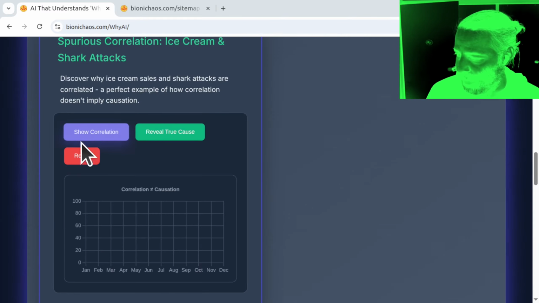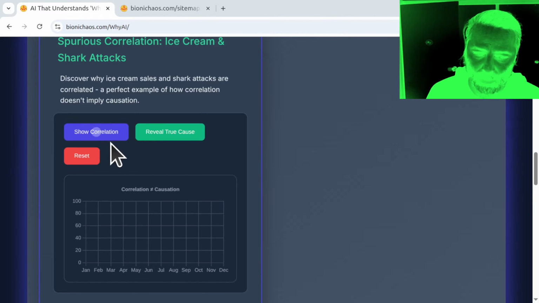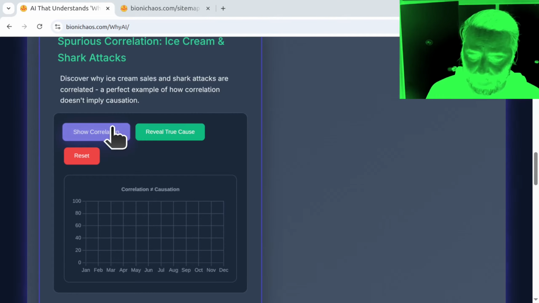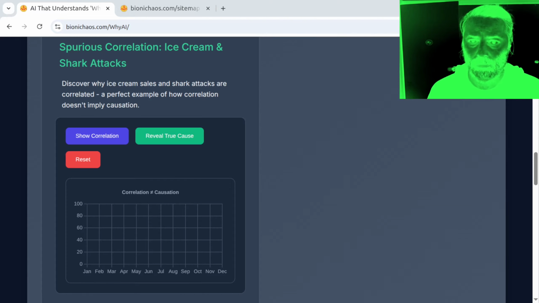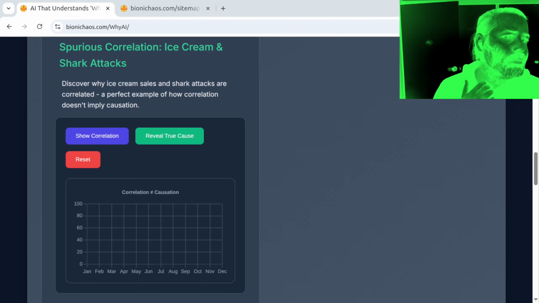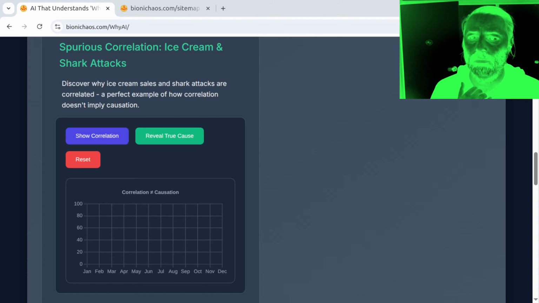Can you review it real quick before we run the simulation to see what it is? What do you expect to see on the chart when I press the buttons, when I run the simulation? Okay, this one is titled Spurious Correlation, Ice Cream and Shark Attacks. The page explains that it will help discover why ice cream sales and shark attacks are correlated, using it as an example of how correlation doesn't imply causation. There is a graph with the title, Correlation Does Not Equal Causation. There are buttons labeled Show Correlation, Reveal True Cause, and Reset.